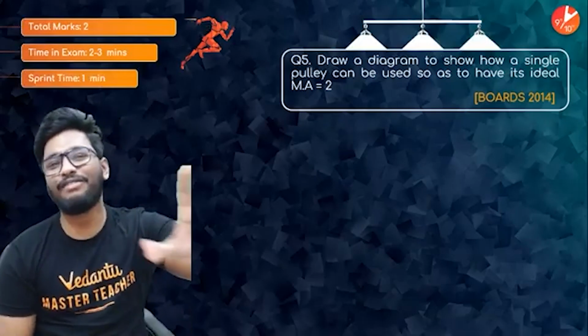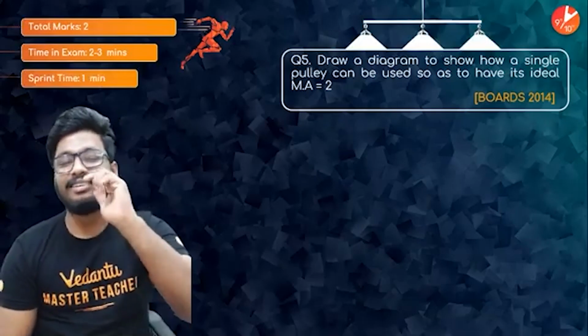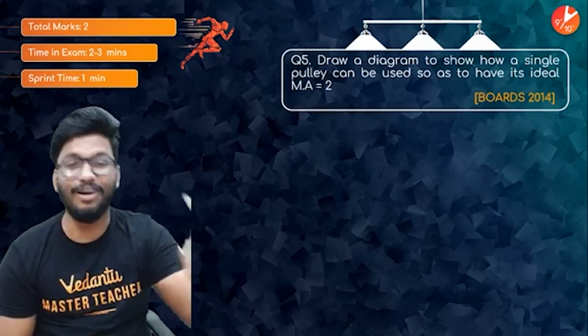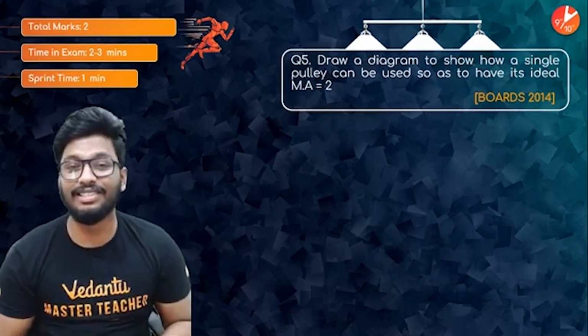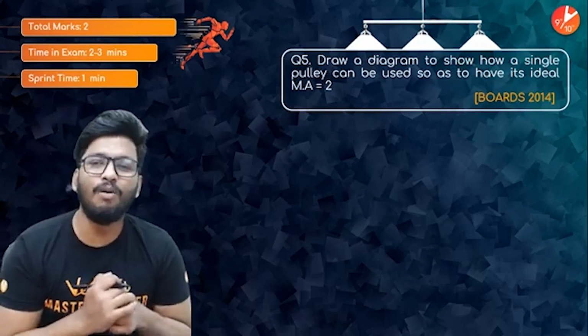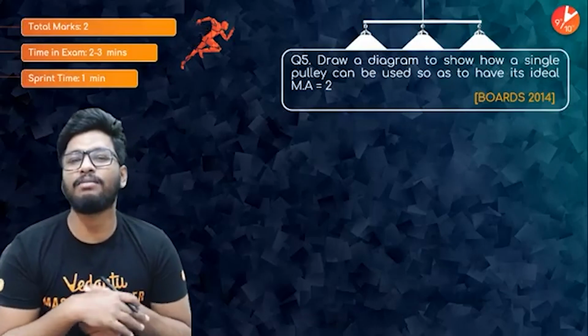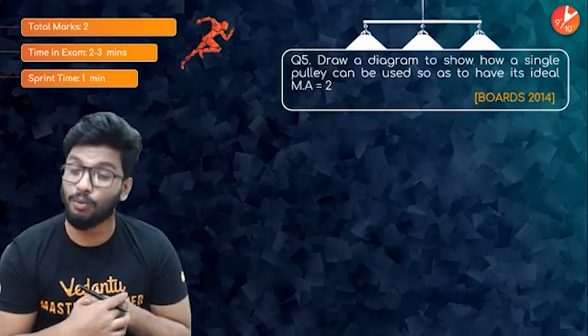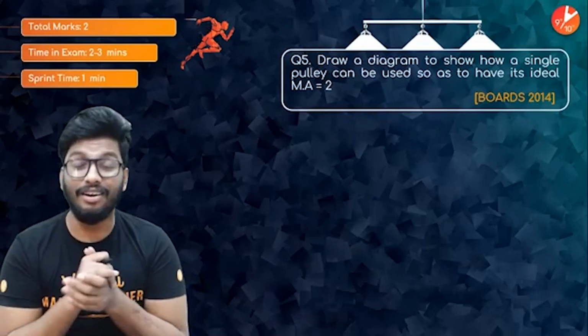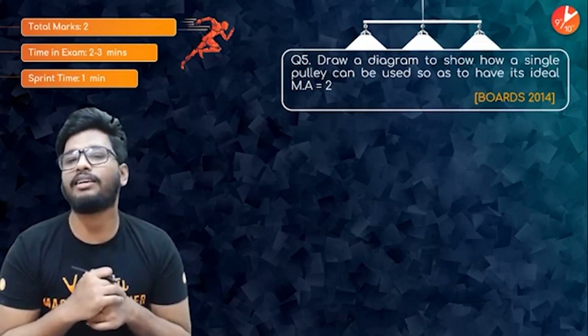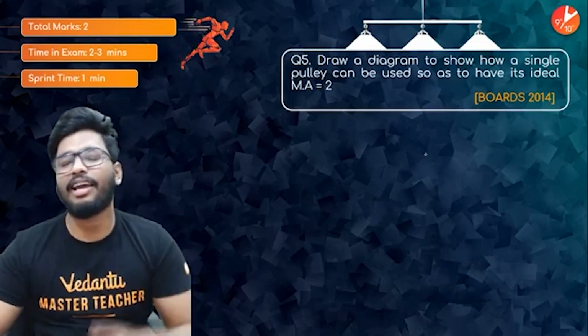Alright, moving on to the 5th question, halfway through, people. Taken from board exam 2014, again a 2-mark question, 2 to 3 minutes. Let's try and solve this question as well. Draw a diagram to show how a single pulley can be used so as to have its ideal mechanical advantage to be 2.